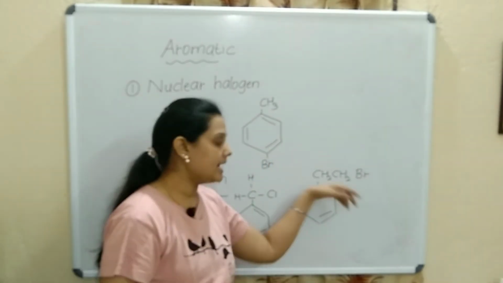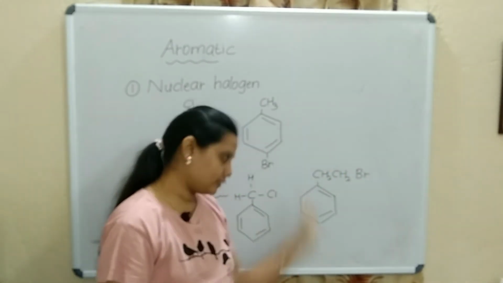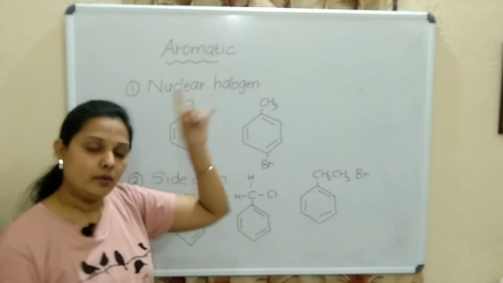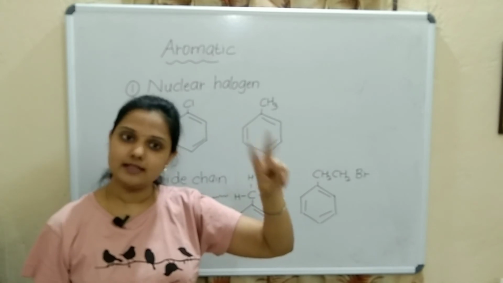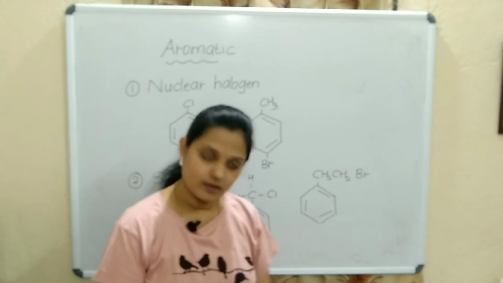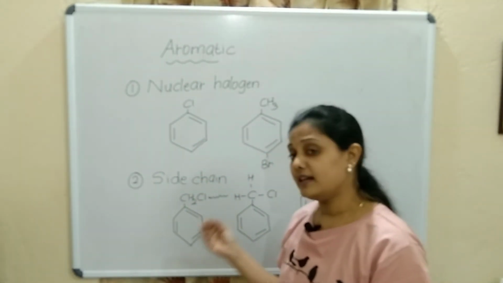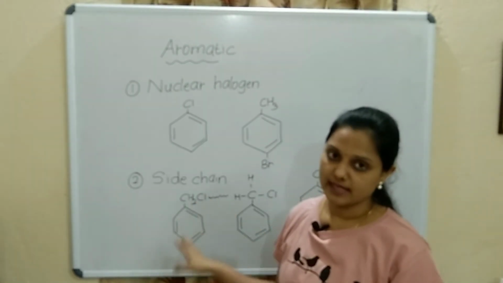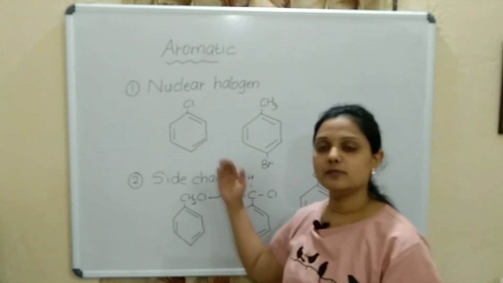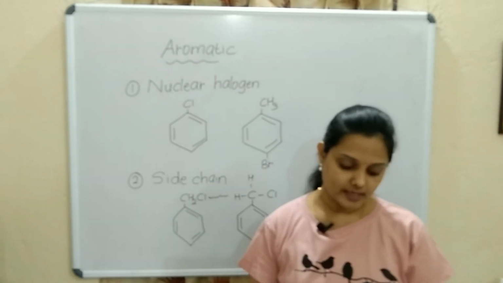Correct. Is Br directly attached to the ring? No. It is attached to the carbon which is attached to the ring. Correct. So here nuclear halogen means a single halogen directly attached to the benzene ring. Side chain also has one halogen. But where is it attached? It is not attached directly to the benzene ring, but indirectly. So that is the difference between these two. Hope it is clear to you. Just make a note of it.